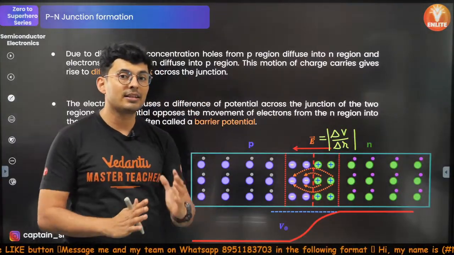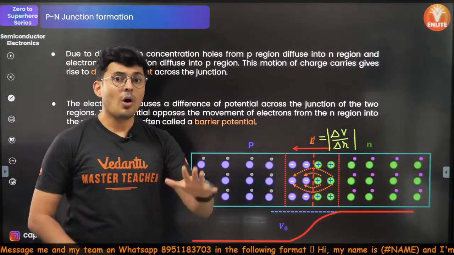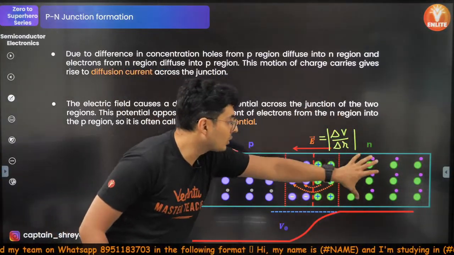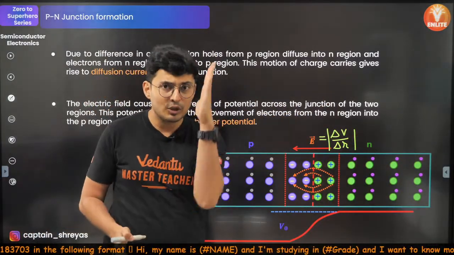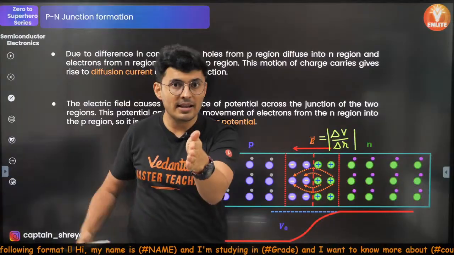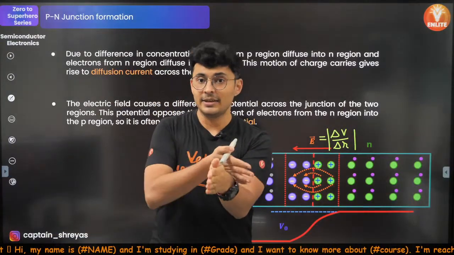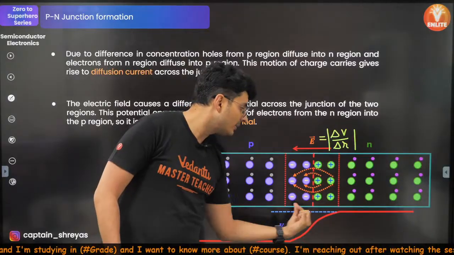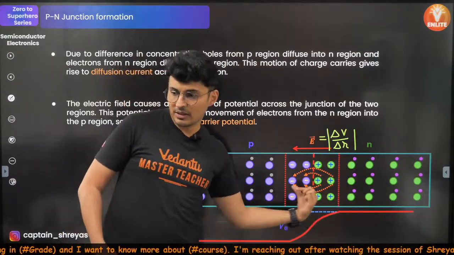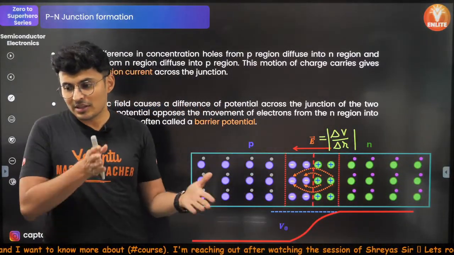This potential difference will stop or prevent more electrons from jumping to this side. What is a barrier? A barrier is something that stops you. When you put a barrier, you can't go to the other side. This is a potential barrier. Del R is the distance between these 2 points, from this end to this end. So there is a potential difference.